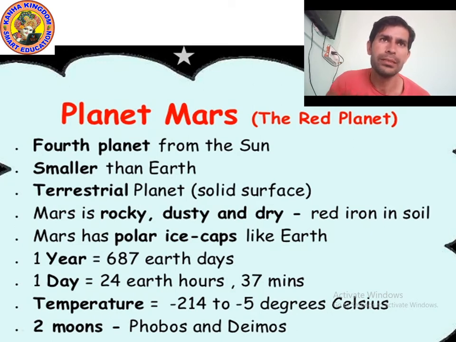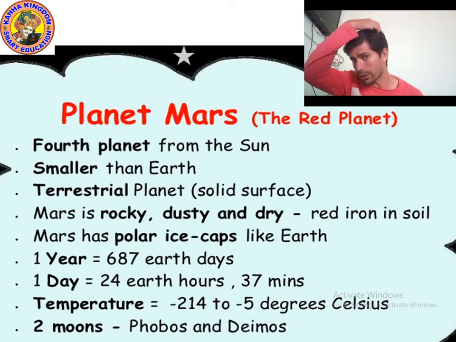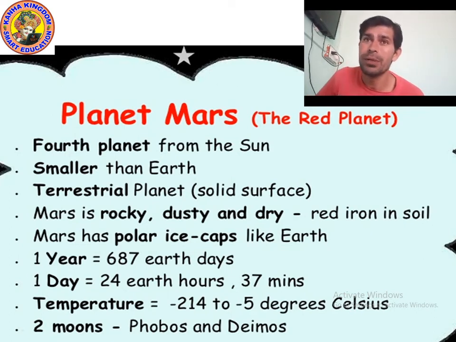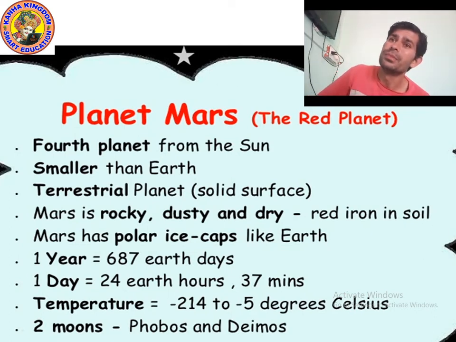Mars is actually the fourth planet. Okay, first planet is Mercury, second is Venus, third is Earth, fourth is Mars. Mars is actually a neighboring planet of Earth. It is called the red planet. It is the fourth planet, and it is smaller than Earth.